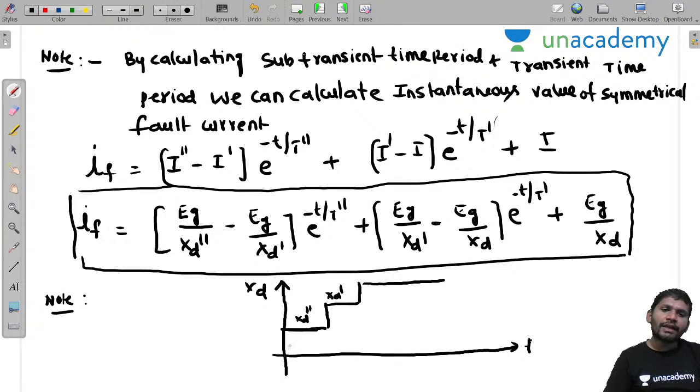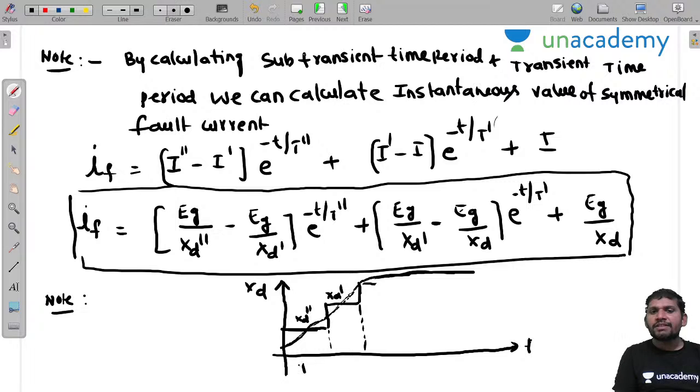This is the curve we can get for the direct axis reactance. Yeah, this is the variation of XD with respect to time. This is XD double dash, and this is XD dash, and then that one is XD, sir. This XD remains constant.